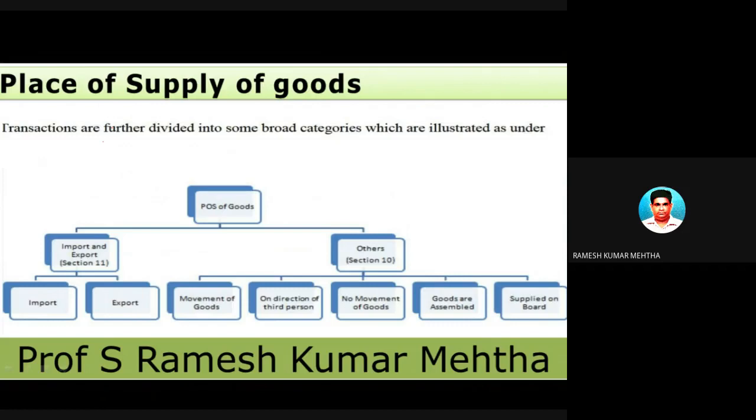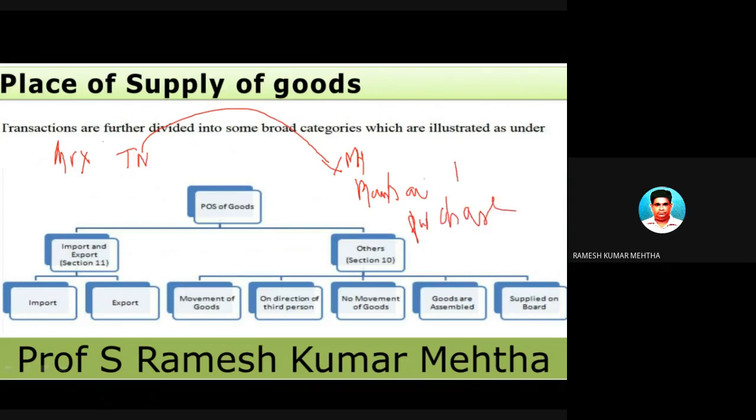For example, Mr. X is in Tamil Nadu, and he comes all the way to Maharashtra, to Bombay, and purchases a laptop in a showroom of Reliance Retail. Now we have to determine whether it is an interstate sale of goods or an intrastate sale of goods.